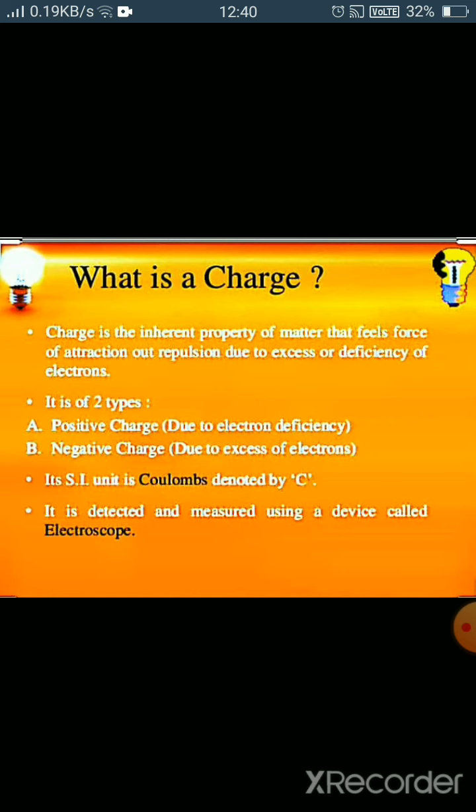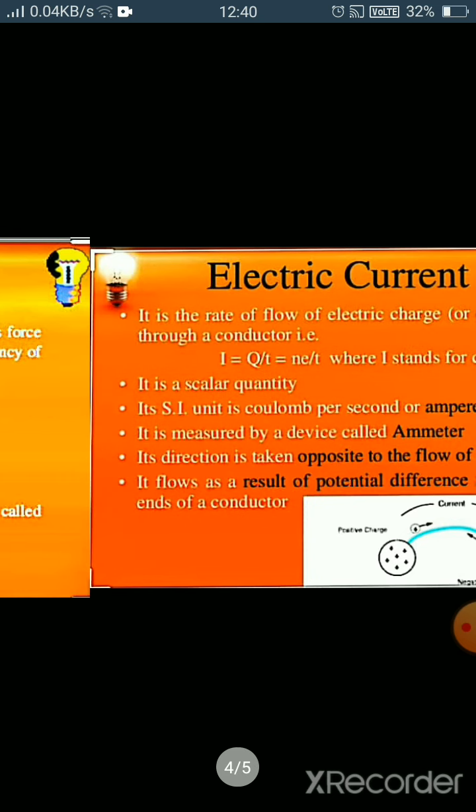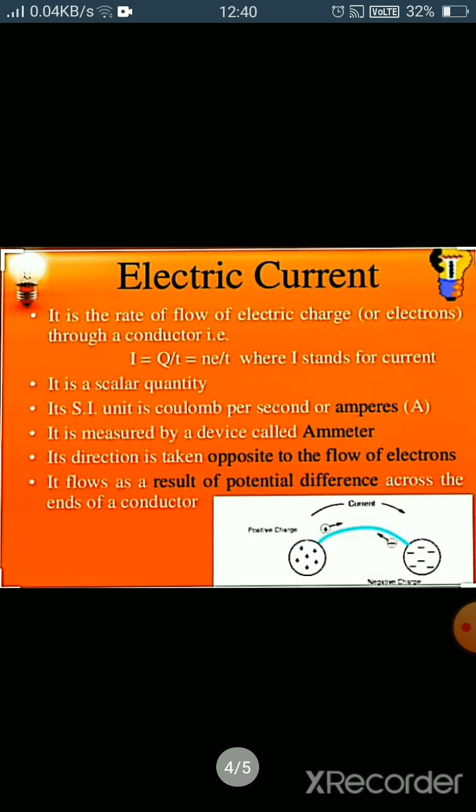And silk, on the other hand, gains an equal number of electrons and becomes negatively charged. So they are of two types, positive and negative charge, which is denoted by capital Q, right?